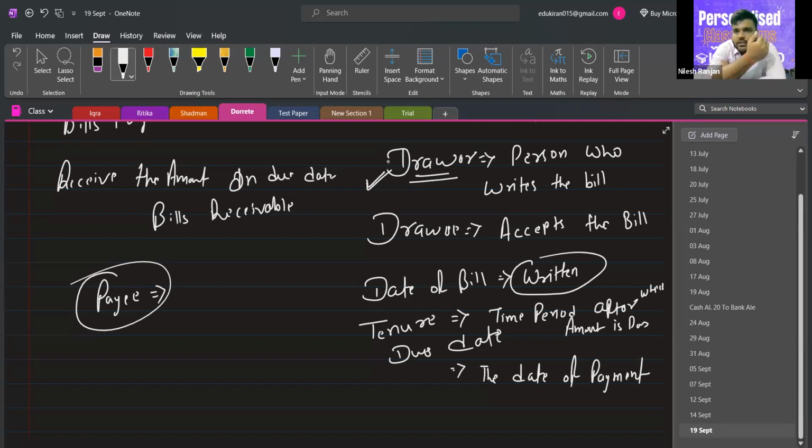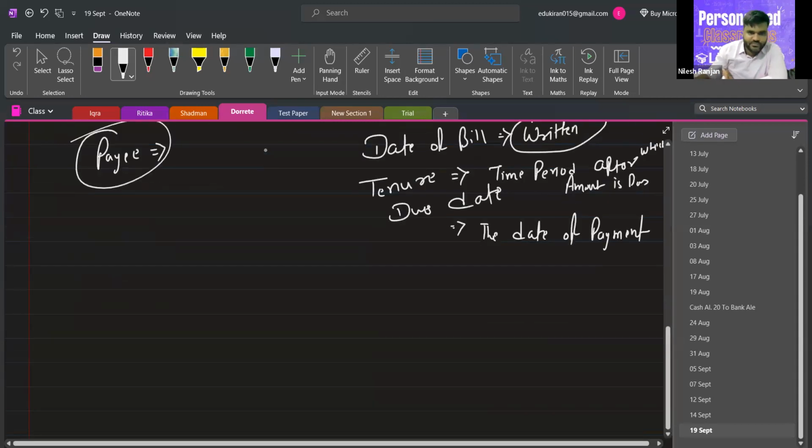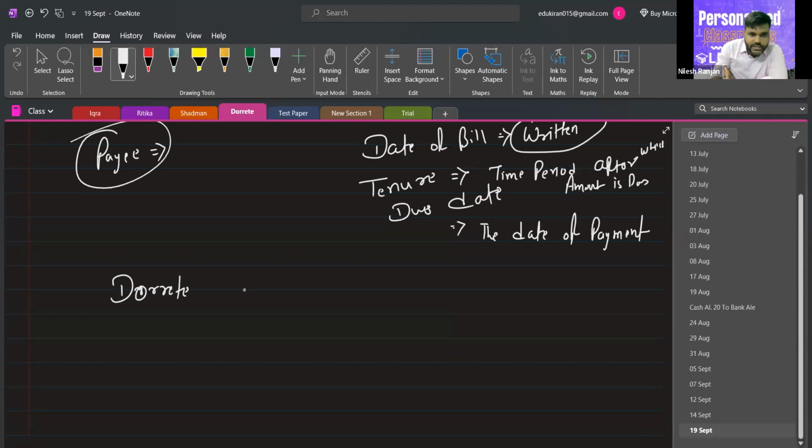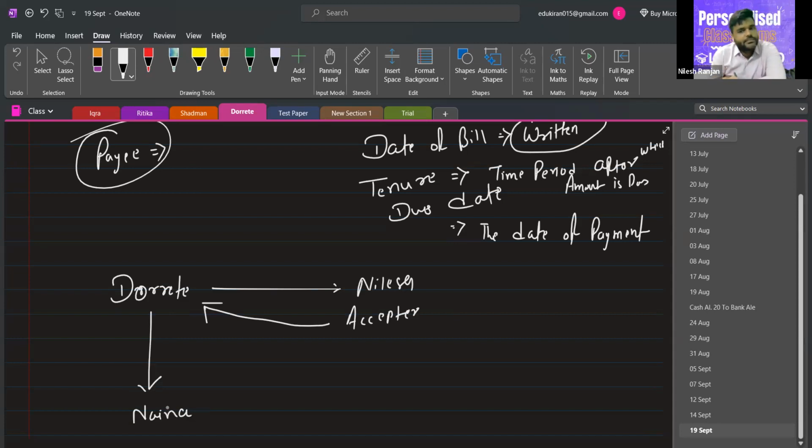Let's take any other friend's name, Naina. So you have written a bill on me, and I have accepted and returned the bill to you. And you have given this bill to Naina.